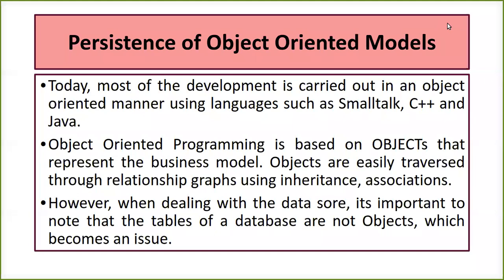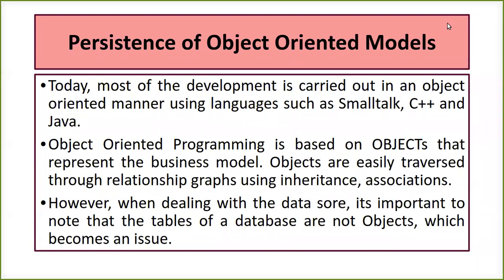In one of the chapters we have also learned how objects hold the data. Everything you talk about in the program, what you design and what you develop, is held by the objects, and the objects execute your program. Also, objects give us an option to easily traverse through the relationship graphs which we are going to use, such as inheritance and associations. So if I have a number of classes created, the objects also help me with the relationships between the classes which we are developing.